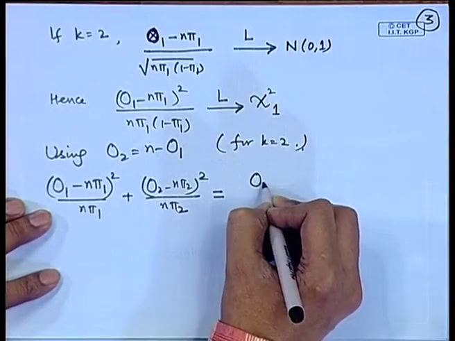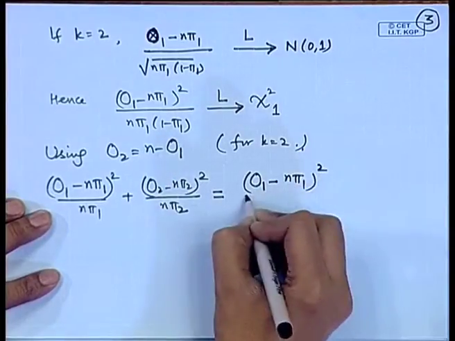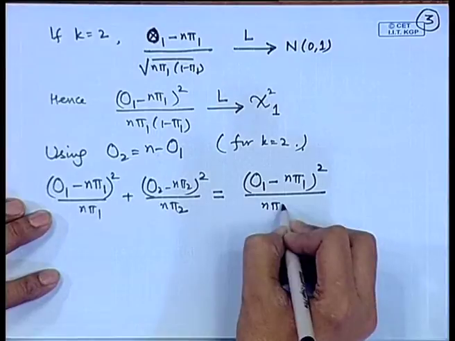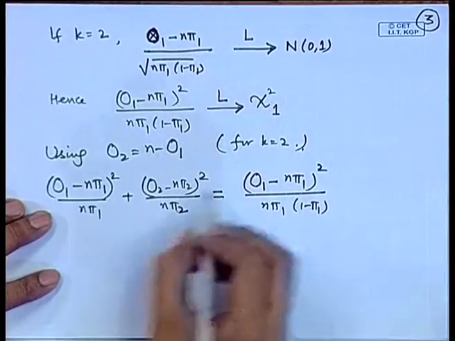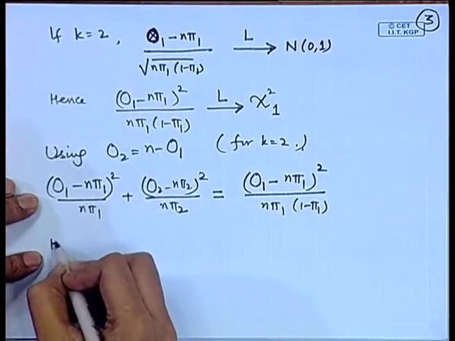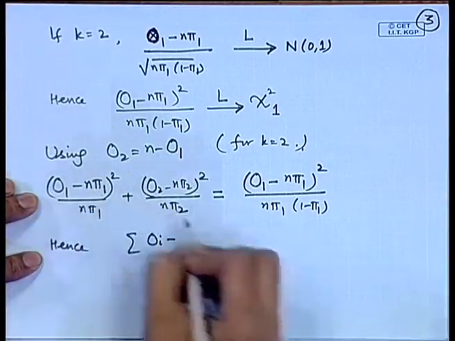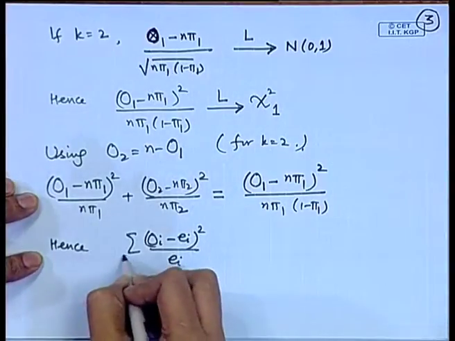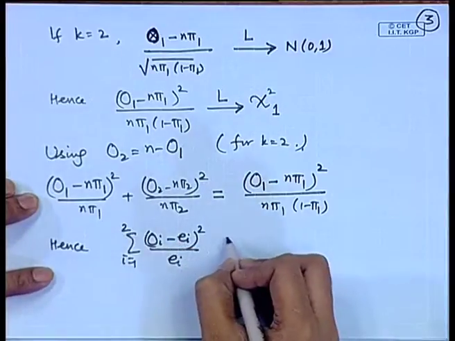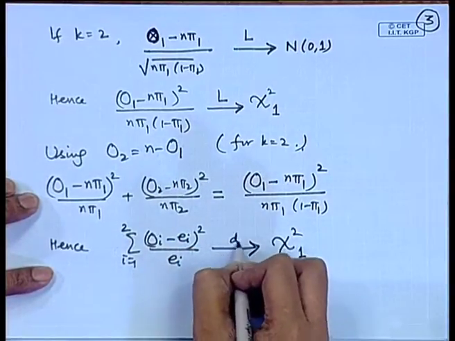This will give simply O 1 minus n pi 1 square divided by n pi 1 into 1 minus pi 1. So, what we are observing is that sigma O I minus E I square by E I, i equal to 1 to 2, has asymptotically chi-square distribution on 1 degree of freedom.